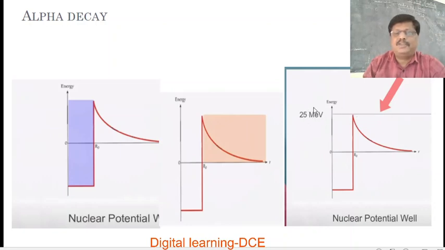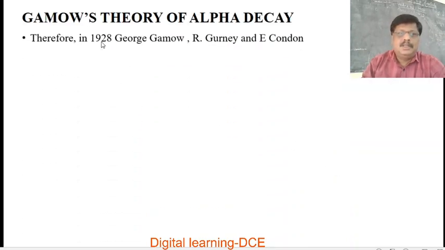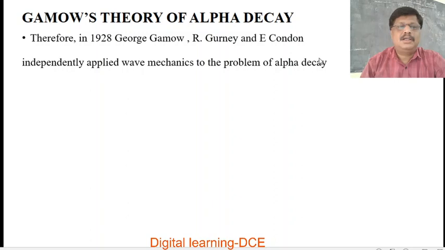which ranges from 25 to 35 MeV depending upon the mass number or atomic number of the radioactive nucleus. Therefore, after failure of the classical mechanics to explain the emission of the alpha particle from the radioactive nucleus, Gamow in 1928 and R. Gurney and E. Condon independently applied wave mechanics to the problem of alpha decay.